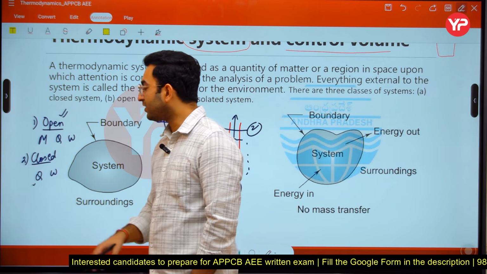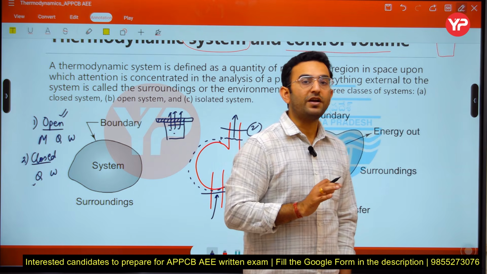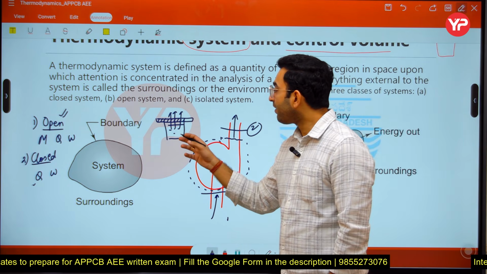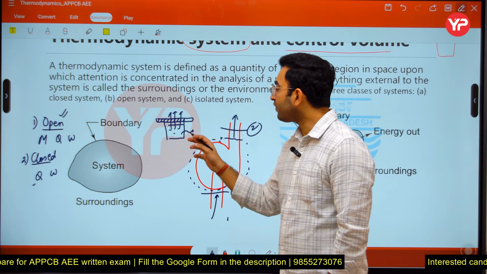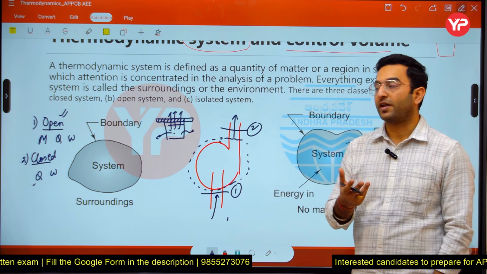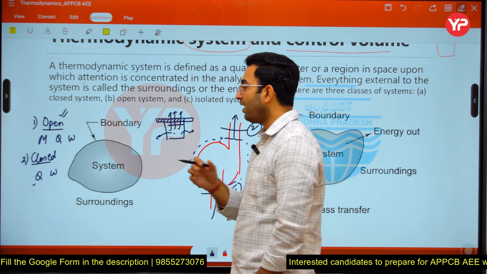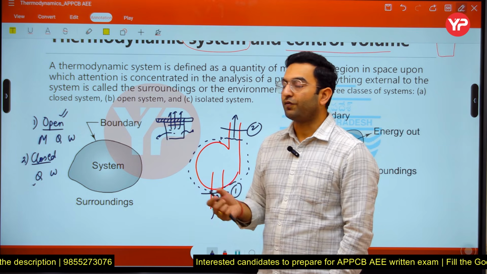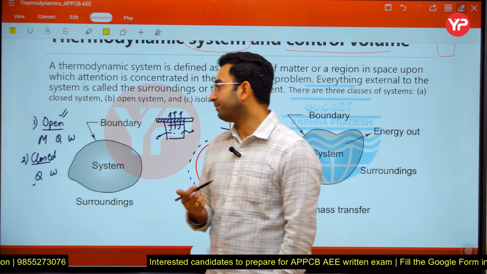Now, in the case of a closed system, what can take place? Only the heat interaction or the work interaction can take place, because the heat transfer can take place through the surface itself. So I can say due to the boundary the heat transfer can take place. Understood? And similarly the work transfer can also be obtained through the surface, because it is a boundary phenomenon actually.